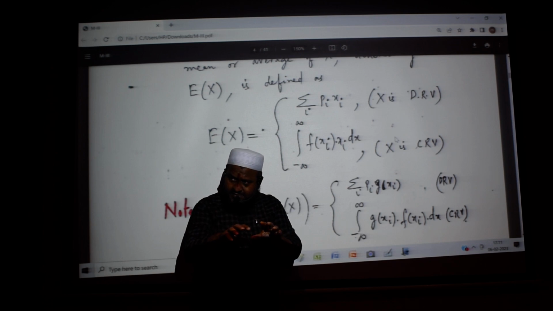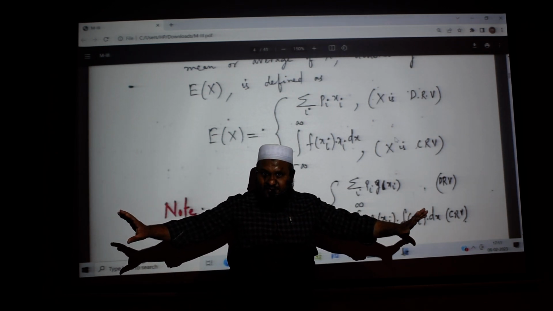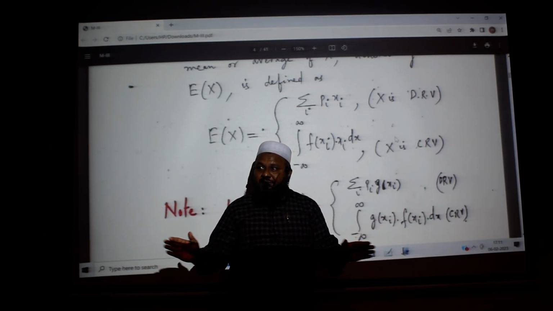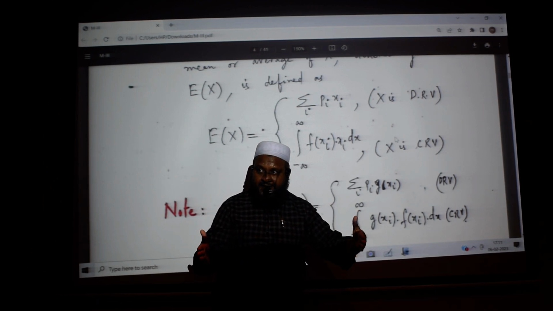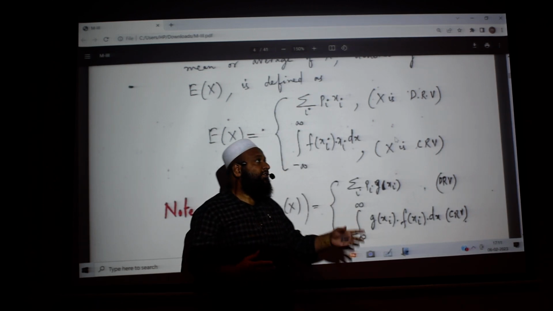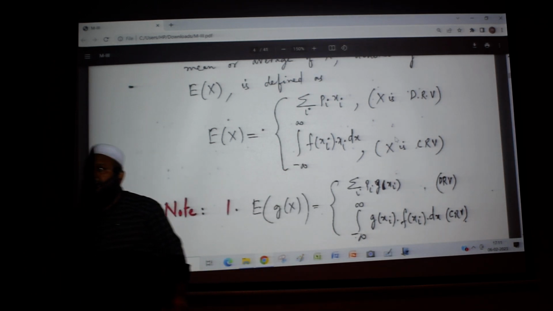But in practical cases, even though it is allowed from minus infinity to plus infinity, it will exist between A and B. So you have to do the integration from A to B.